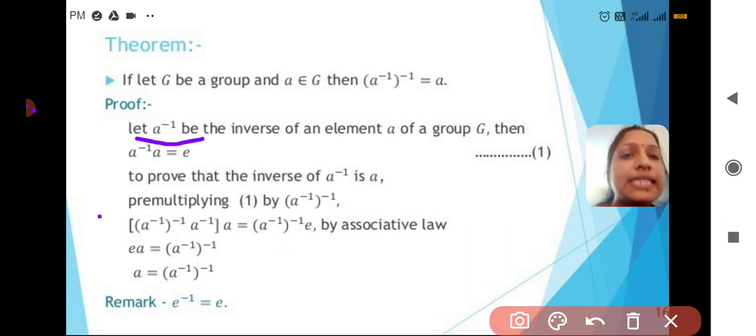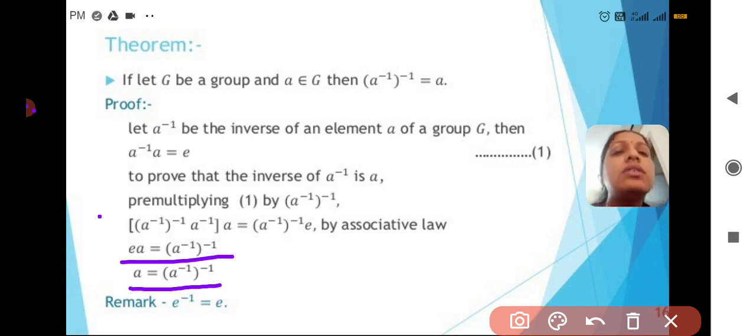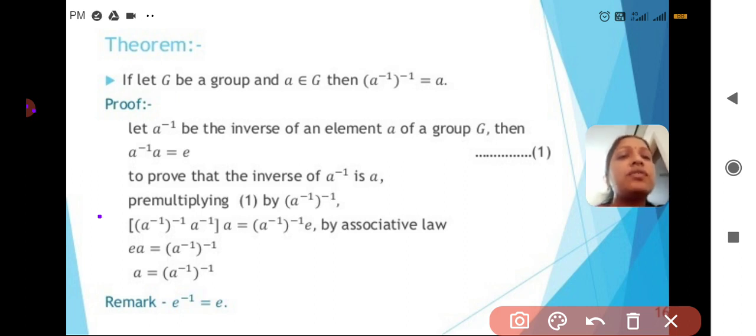So what will be the next step? In the next step, we get EA is equal to (A inverse) whole inverse. Okay. So finally we can write A equal to (A inverse) whole inverse. Therefore, the inverse of A inverse is nothing but A. In a remark, we can remember the inverse of the identity element is itself. That is E, the identity element. This is the proof for the inverse of A inverse is A.